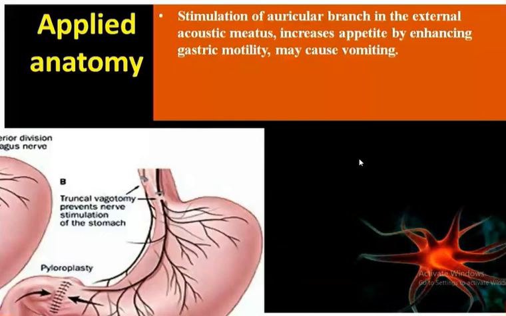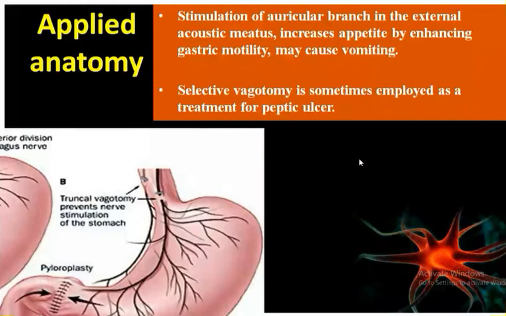Now the stimulation of the auricular branch in the external acoustic meatus will result in increased appetite, and this was mainly performed by the British Aldermen. So that's why another name is given as Alderman's nerve. Now whenever there is excessive irritation, that may cause vomiting, and that may increase the heart rate as well. That is also another one.